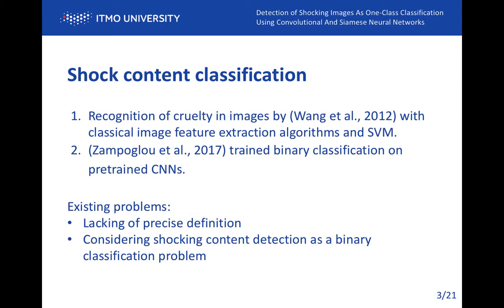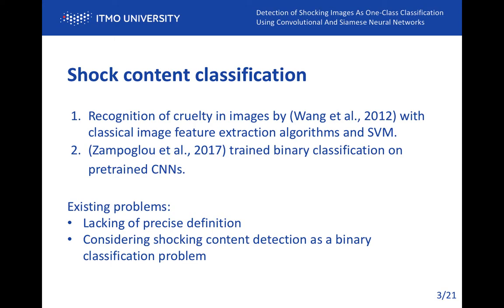Several studies have already been conducted on this topic. Recognition of cruelty in images by Wang et al. used a bag of words approach on different image feature extraction algorithms and classified extracted features by SVM. This approach didn't consider the relationship of different parts of an image, which is critically important in cruelty recognition. CNNs are solving this problem. Zampoglou et al. trained binary classification on semi-supervised data using pre-trained CNNs.